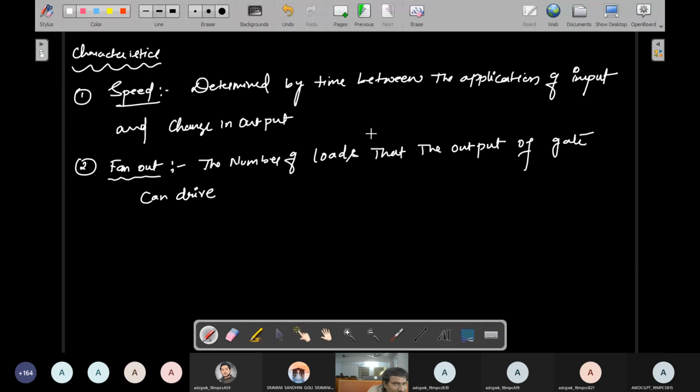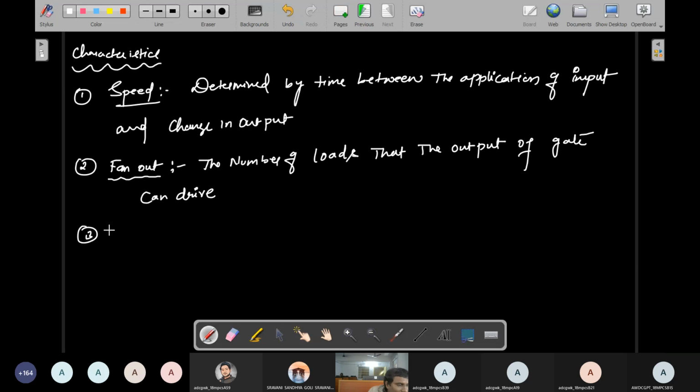So the number of loads used at the output of a gate can be driven. Fan out means the number of loads that the output of a gate can drive.